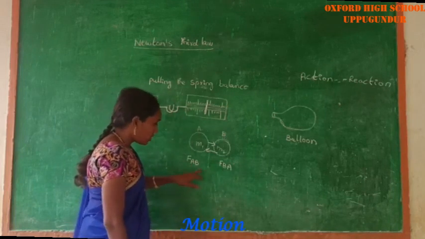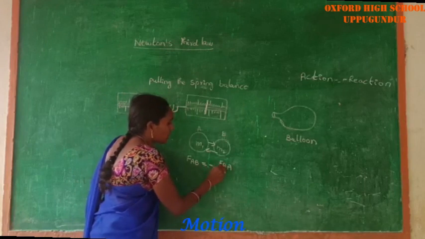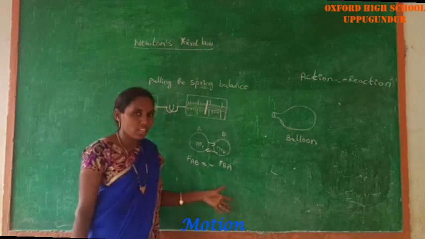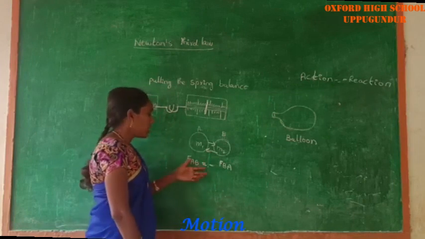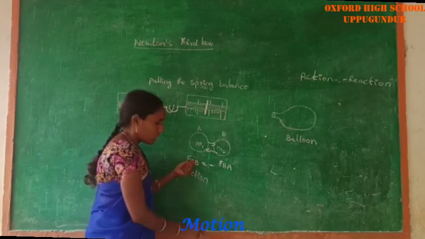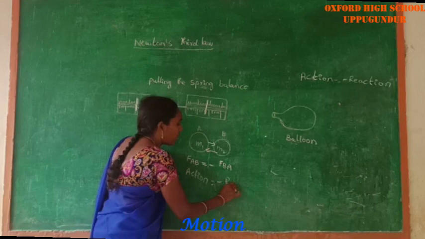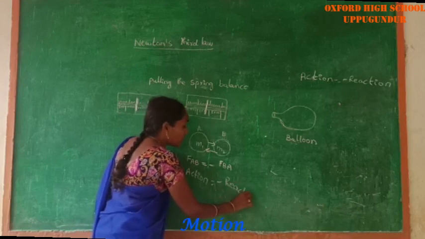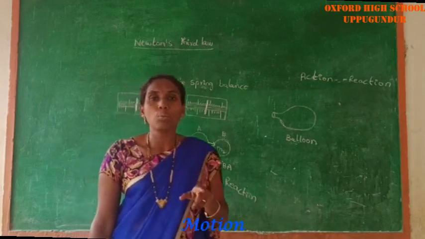These two forces are equal but in opposite directions. One is the action and the other is the reaction. Newton's first law and second law are always applicable to a single body.